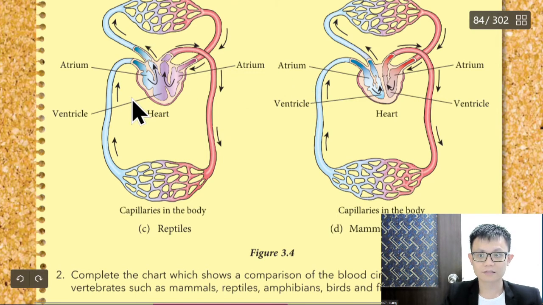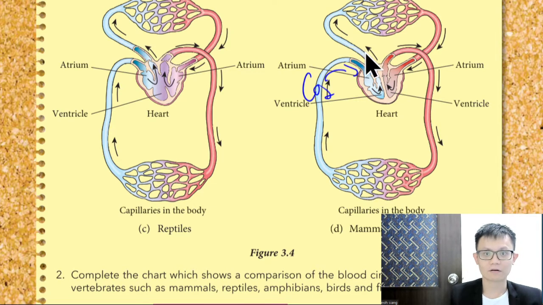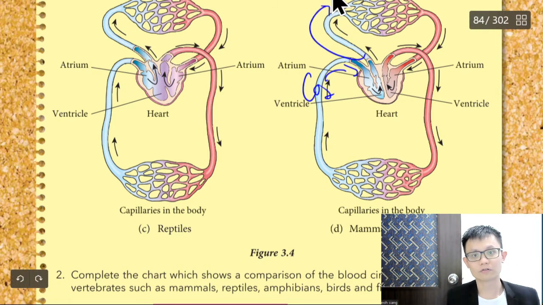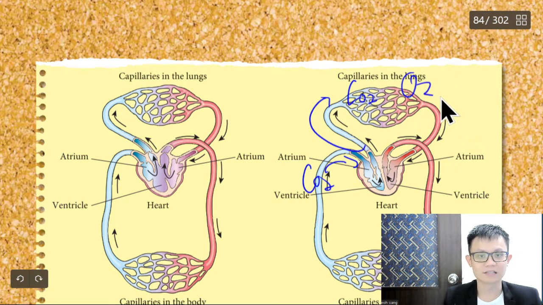The carbon dioxide goes to where? Goes to the lung. The lung says, okay, no oxygen already, I give you oxygen. Take the oxygen again, go to the heart.